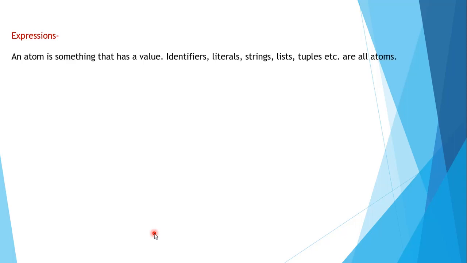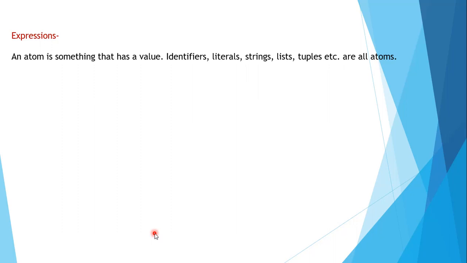So what is an expression? Before seeing what an expression is, we have to see what an atom is. An atom is something that has a value. Identifiers, literals, strings, lists, tuples, etc. are all atoms. In physics or chemistry also you have heard about atoms. Basically, an atom is a structural and functional unit, a building block, a fundamental block.